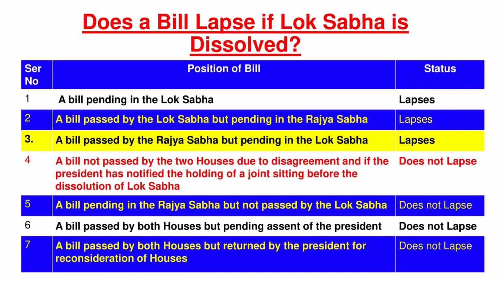Then there is another condition: a bill passed by both the houses of the parliament but awaiting the assent of the President will not lapse. And last but not the least, a bill passed by both the houses but returned by the President for reconsideration of houses will not lapse.